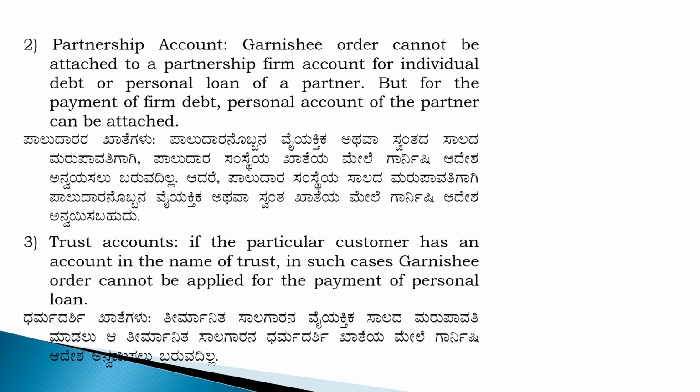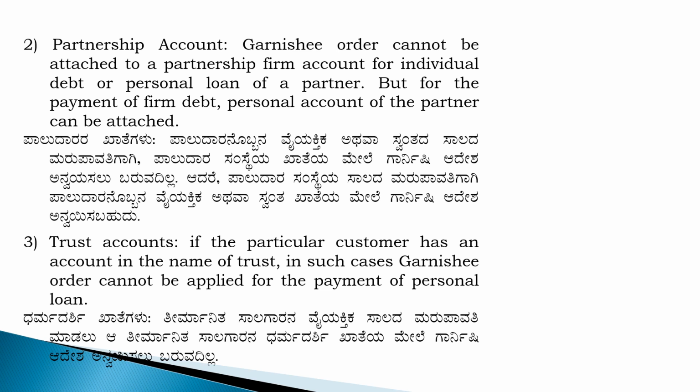Partnership accounts. Garnish Order cannot be attached to partnership firm account for individual debt or personal loan of a partner, but for the payment of the firm debt, personal account of the partner can be attached. Andre partnership firm account ಗೆ Garnish Order ಅನ್ನು ಅಪ್ಲೈ ಮಾಡೋಕ್ಕಾಗಲ್ಲ. But for the personal account, the Garnish Order can be applied ಅಂತ.